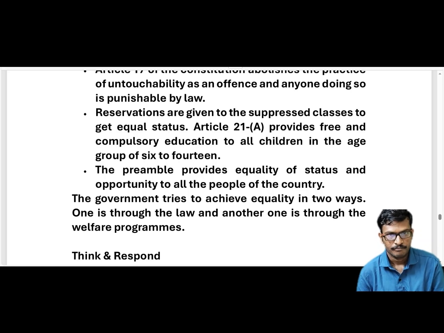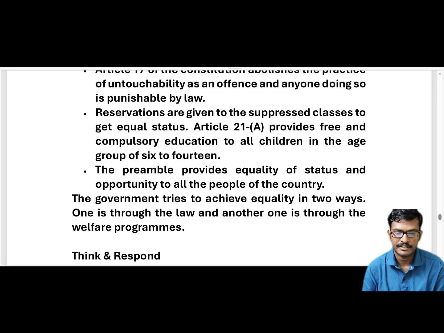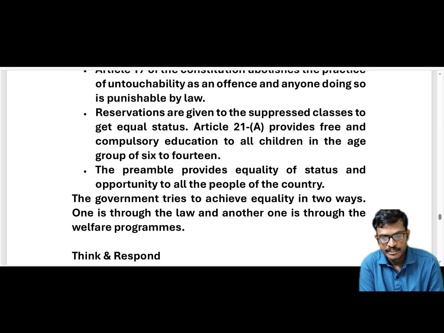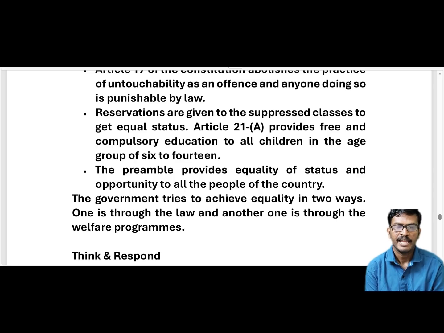And for treating all the people, they have to get equally. Okay, that is an example. And according to Article 21A, there is free and compulsory education for all children in the age group of 6 to 14. The children who are 6 to 14 years of age have to be compulsorily educated. Education is compulsory up to 14 years. Everyone aged 6 to 14 has to get compulsory education according to Article 21A.